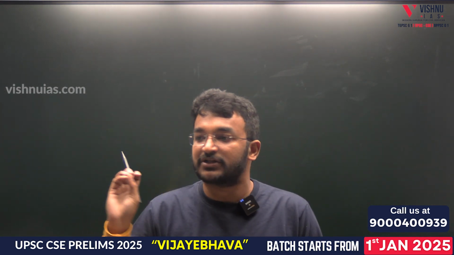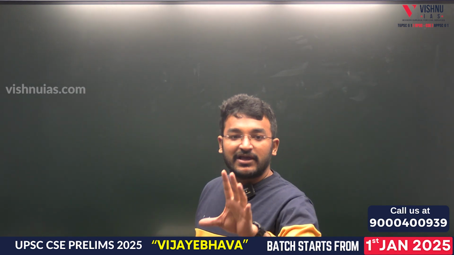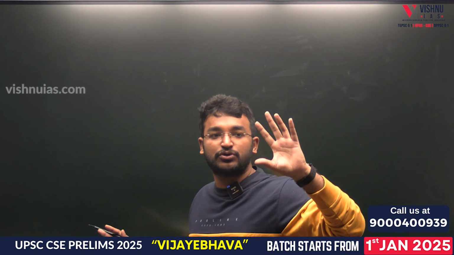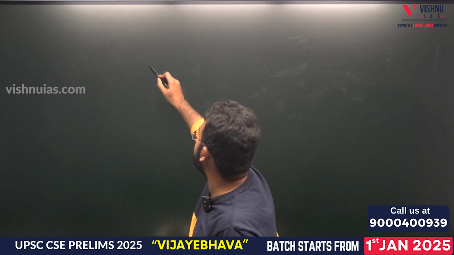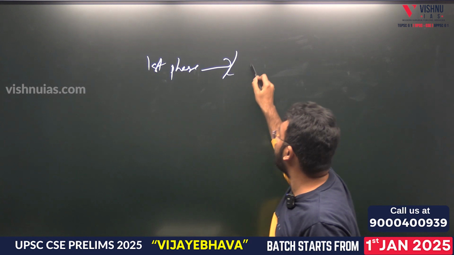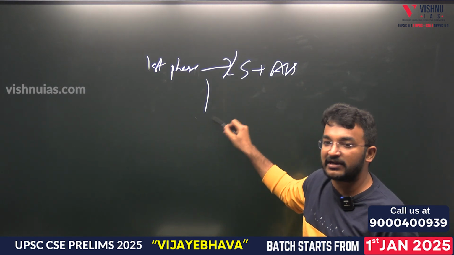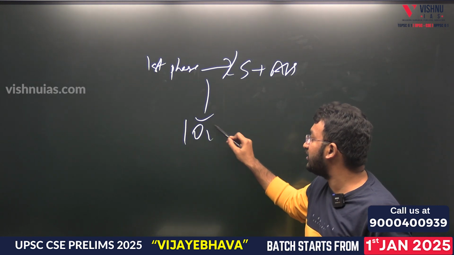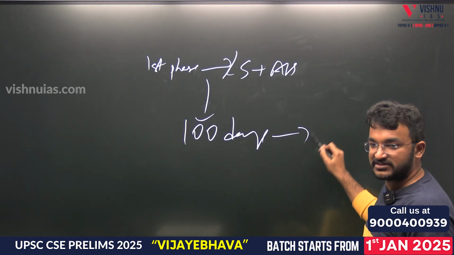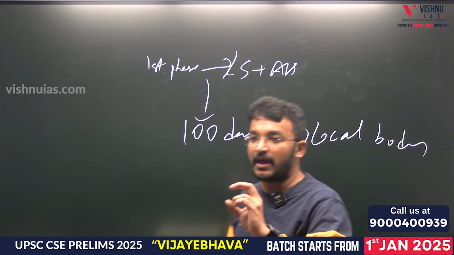Now what the Ramnath Kovind committee suggested is that to synchronize all these things, we will divide them into 2 different groups. In the first phase, we will be conducting Lok Sabha and Assembly elections. Within 100 days of these elections, we will be conducting local body elections. Understood? This is the pattern suggested by Ramnath Kovind.